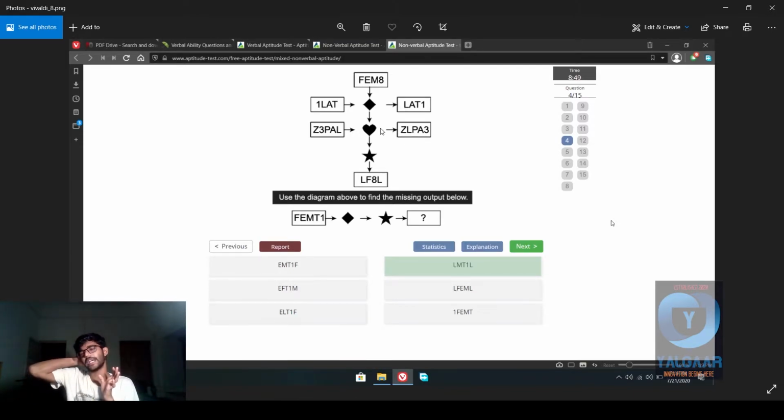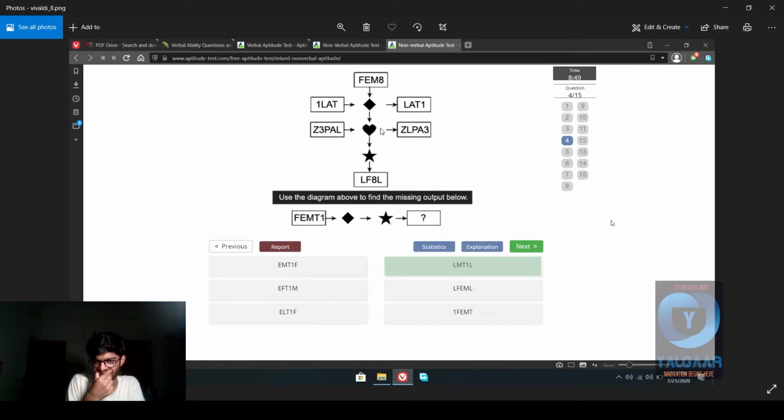So E8FM is the answer, and then star. So E8FM, using the diagram, find the missing output. Okay, so E8FM goes into the star and it comes out as LF8L.